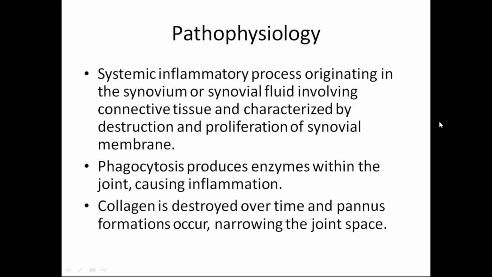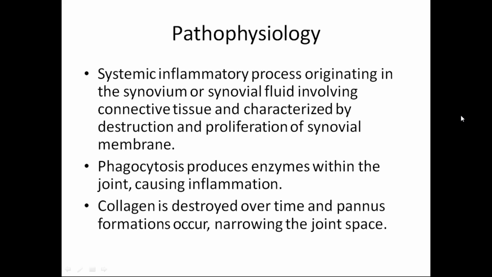Coming to the pathophysiology, we all know this is an autoimmune response. There is an imbalance between cellular and humoral immunity. What happens in that particular joint is a systemic inflammatory process originating in the synovium or synovial fluid, involving connective tissue, characterized by destruction and proliferation of the synovial membrane. At last, what is happening is damage to the synovial membrane.